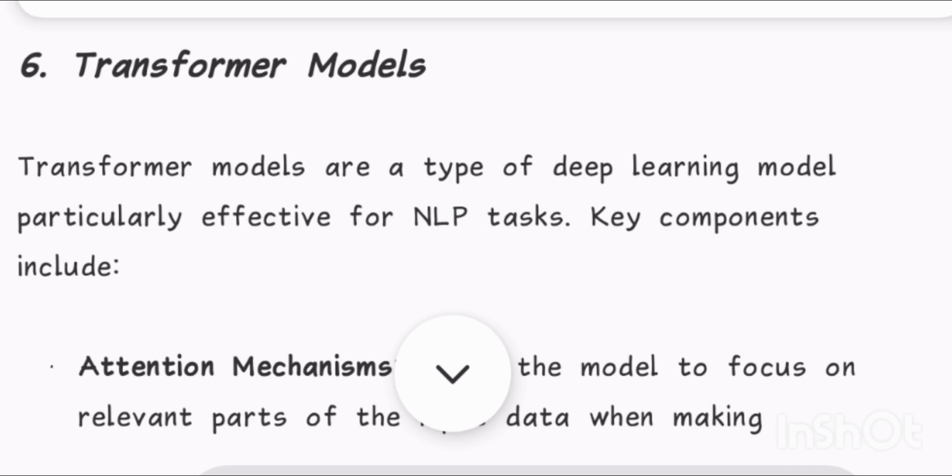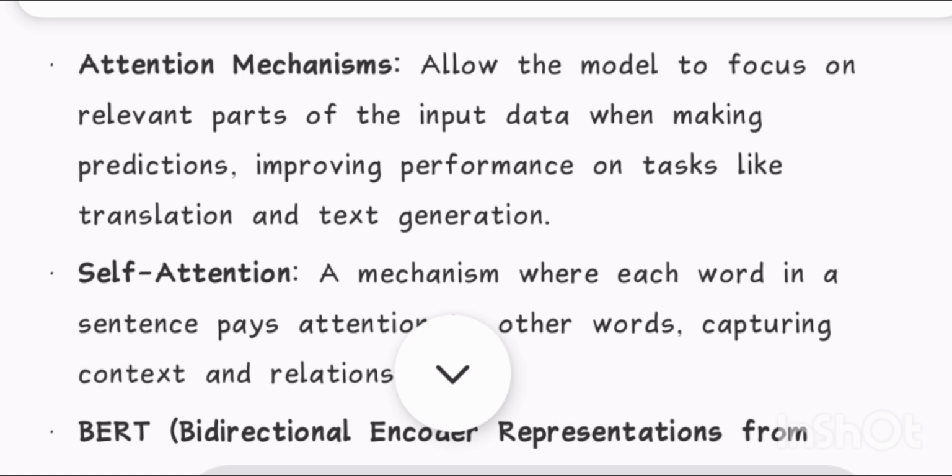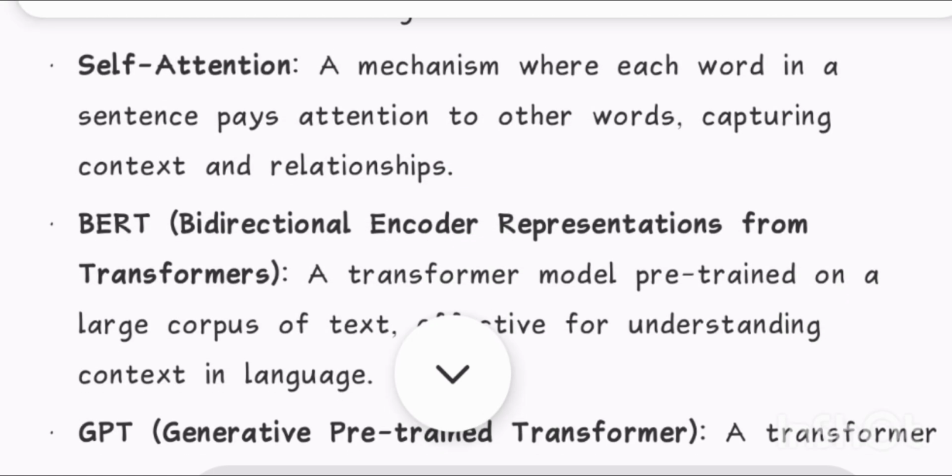6. Transformer models. Transformer models are a type of deep learning model particularly effective for NLP tasks. Key components include attention mechanisms, which allow the model to focus on relevant parts of the input data when making predictions, improving performance on tasks like translation and text generation. Self-attention: a mechanism where each word in a sentence pays attention to other words, capturing context and relationships.